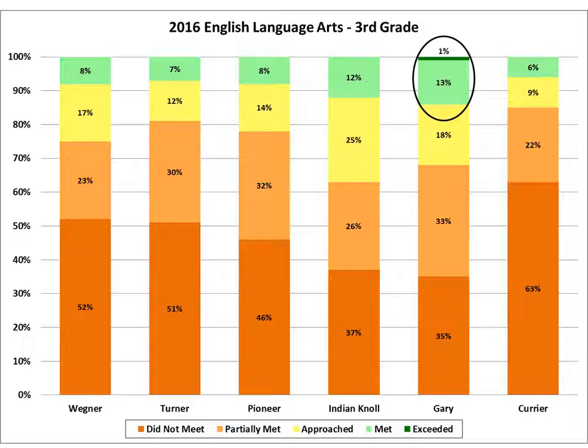We now look at a breakdown per school in the different grade levels. Here, we see 3rd grade English language arts compared across all 6 elementary schools. We are highlighting the 14% proficiency at Gary Elementary School.